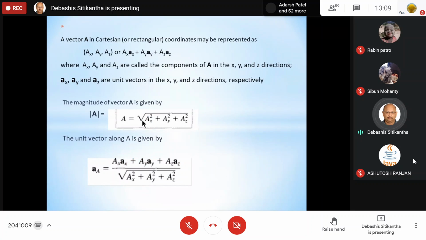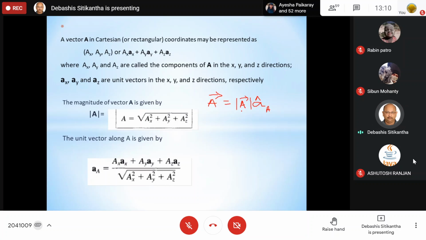Secondly, another important thing that you people already know, I am just repeating it, is how to find the magnitude and direction of a vector. Suppose A is a vector, then A mathematically will be represented like this. This is the magnitude part, and since it is a vector, obviously it is going to have a direction. The direction part is given by this A cap.